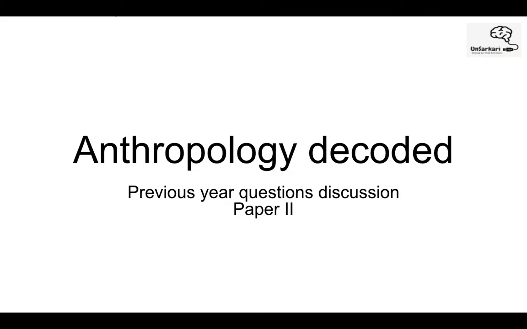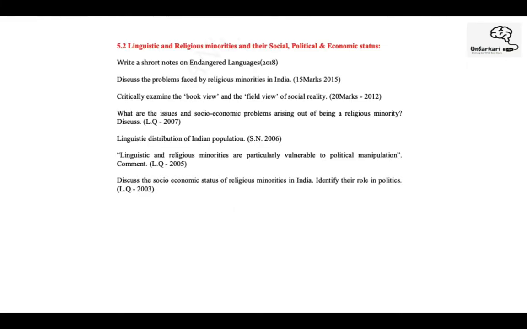We are discussing the syllabus as well as the previous year questions before going ahead with a brief about each and every unit. So let's start with our paper 2 discussion on the questions we had covered till unit 5.1, which was on the Indian village system. Now we are going ahead with 5.2, which we've already discussed, on linguistic and religious minorities and their social, political and economic status, right?